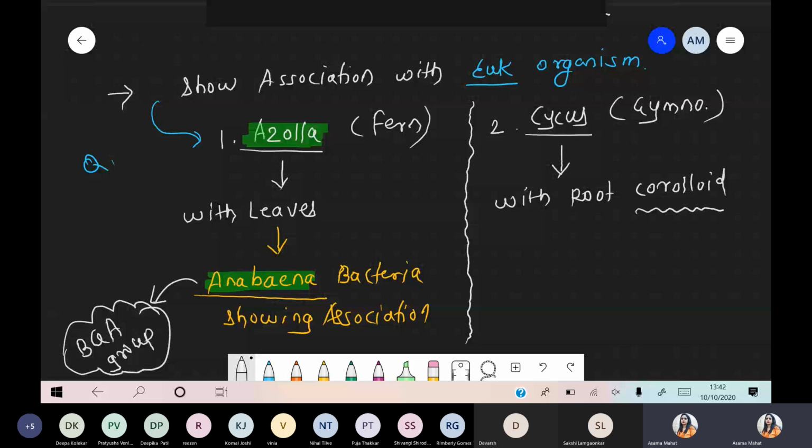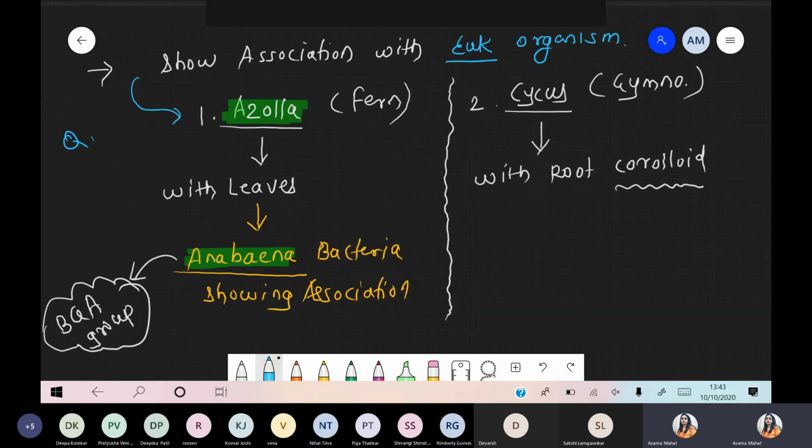Normally where do roots grow? Towards gravity, meaning in the downward direction. But when we talk about coralloid roots, they grow in any direction. They are not sensitive to gravity. They do not grow towards gravity, but grow at any direction. Such type of root is called a coralloid root, which grows in any direction, right? So Cycas has this specific type of root, that is coralloid root.